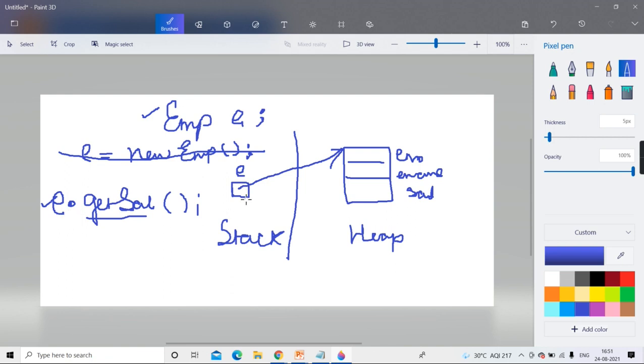Why? Because in E, what is not there? Can you tell me? As you have not done this line, this statement you have not written. In E, what is not there? Reference. Is there a reference of this object? Is this object created? Will it be only this thing, E, a reference variable? Is the copy created on the heap? No, because you didn't write E = new Employee. As you didn't write new Emp, the copy is not created on heap. So how will it have a reference? So as there is no reference here, there is a null value, right? And you are accessing E.getSal.